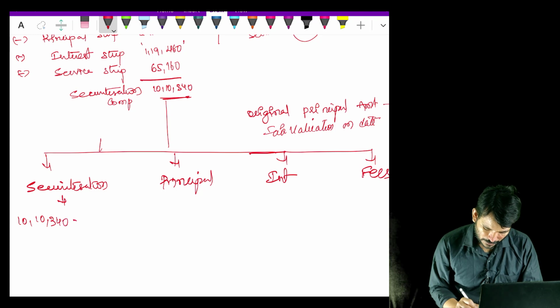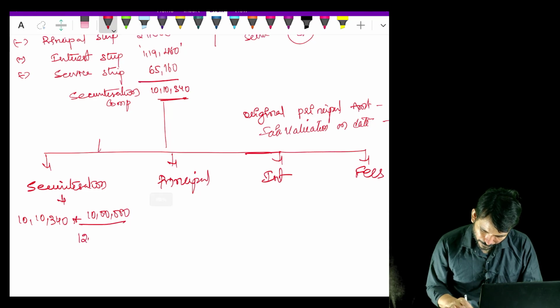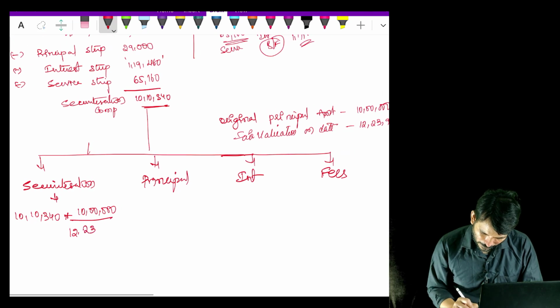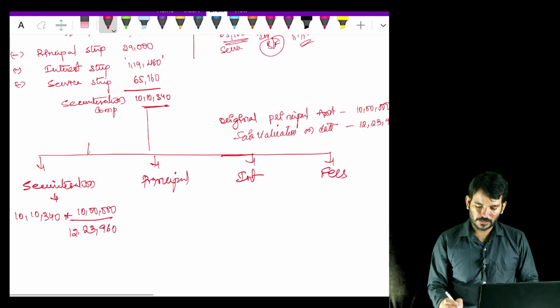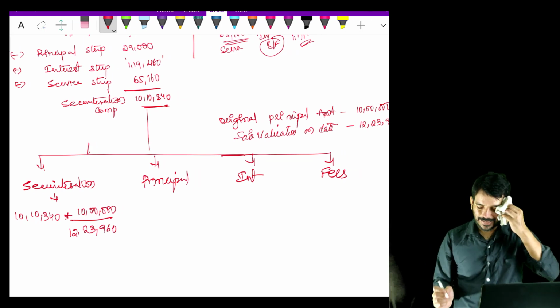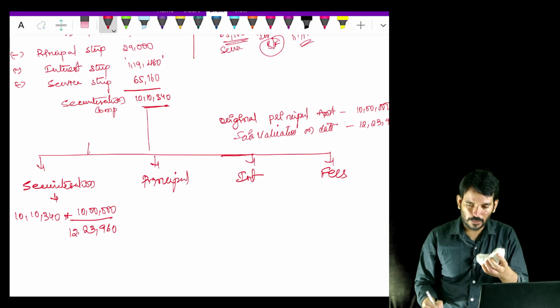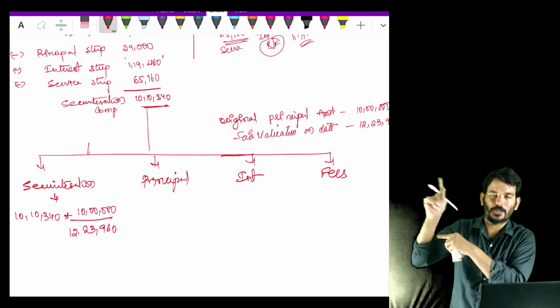10,10,340 is what I am giving. So this is 10 lakh, the principal amount, out of 12,23,960. So what is the logic here? I am transferring 10,10,340, the fair value of the component, to the third party, right?